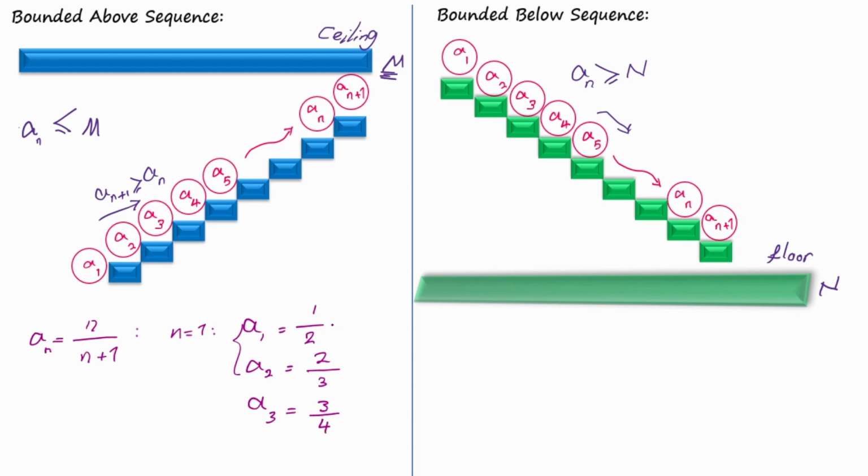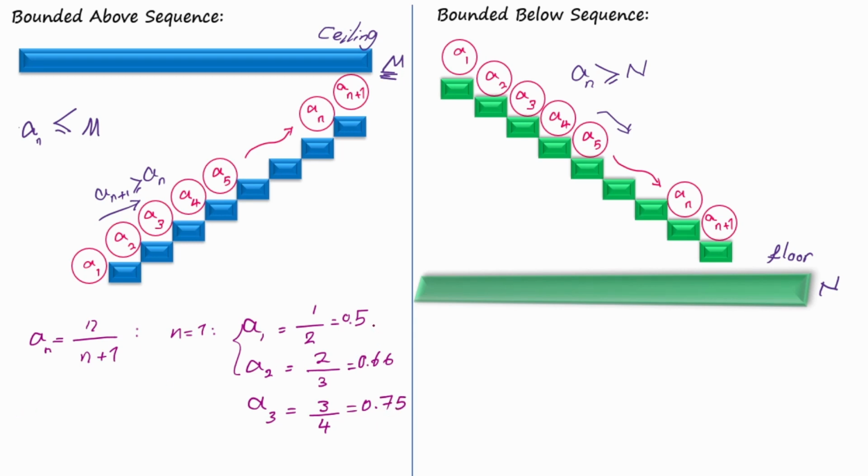If we calculate the decimal value for each number, here we have 0.5. The value for a sub 2 is 0.66, and the third term is equal to 0.75.